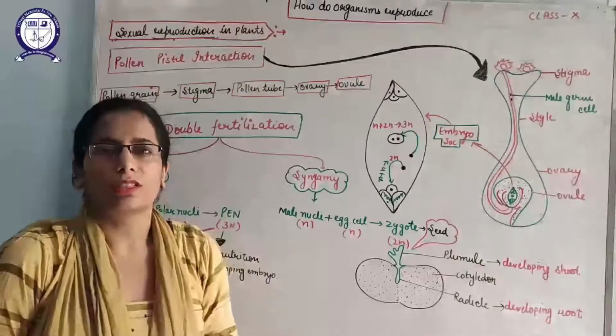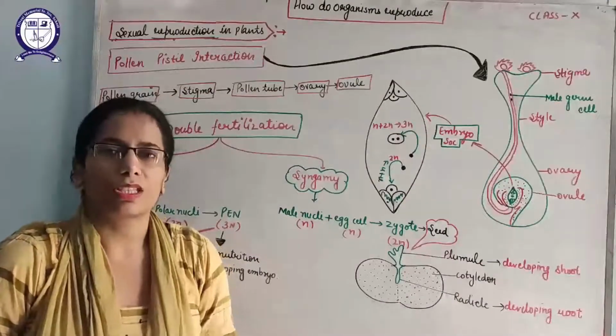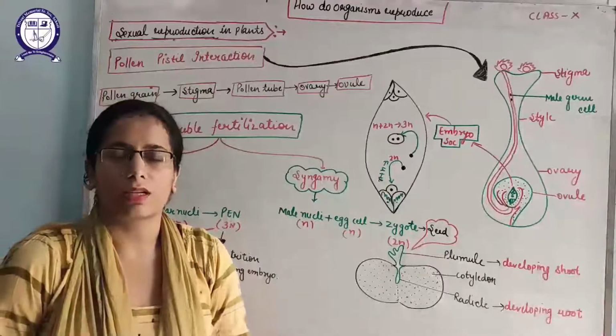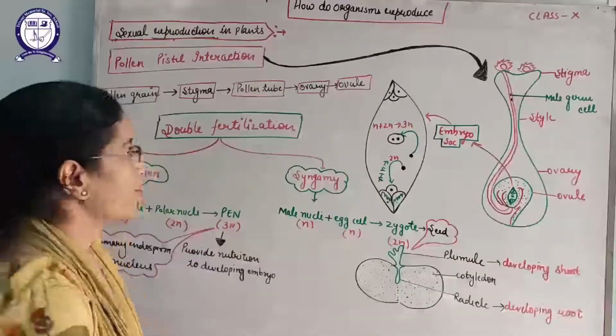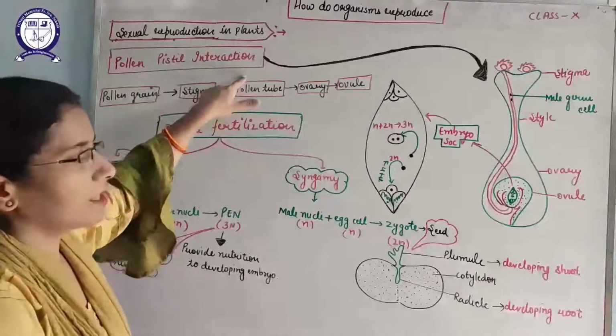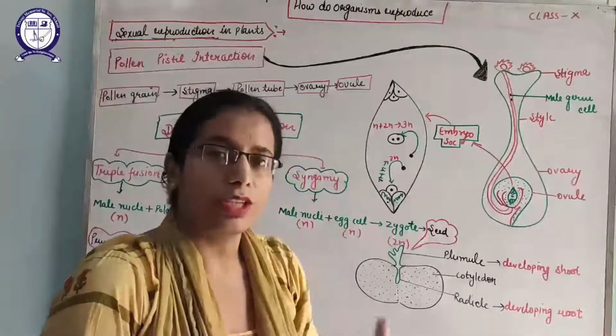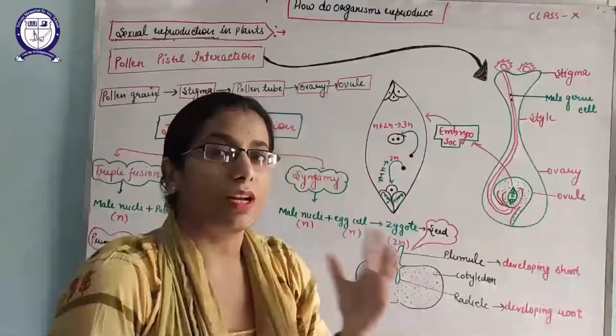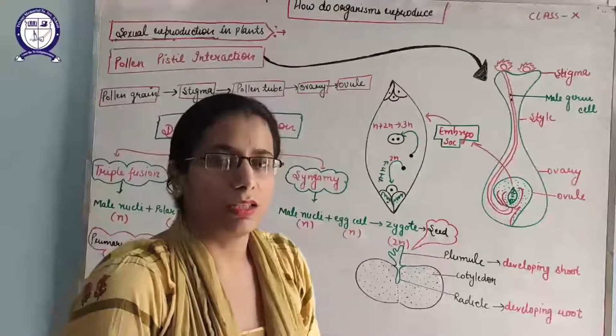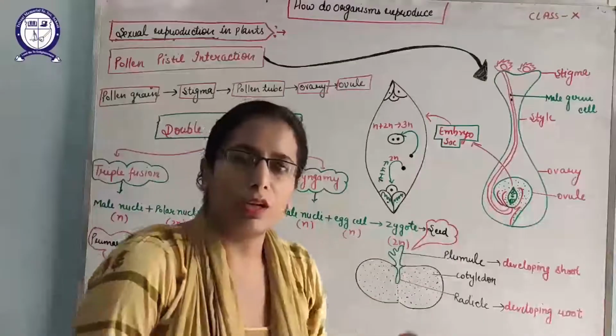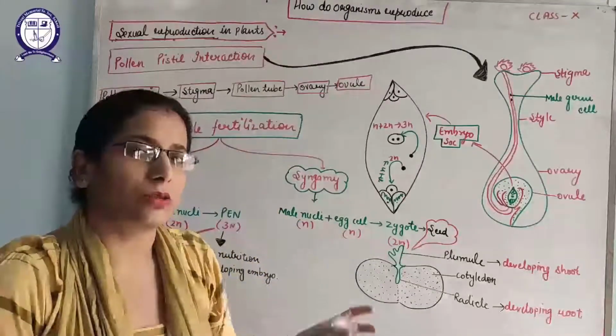Students, now we are going to discuss the next topic, that is the pollen pistil interaction. Yes, it comes under sexual reproduction in plants. So the first topic is pollen pistil interaction. As you know, pollen is released by the anther, and pollination is a process by which pollen grains transfer from anther to stigma. Then what would happen when a pollen grain is transferred from anther to stigma?